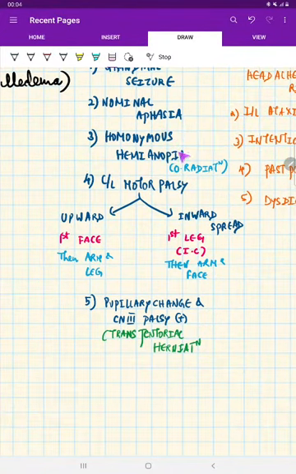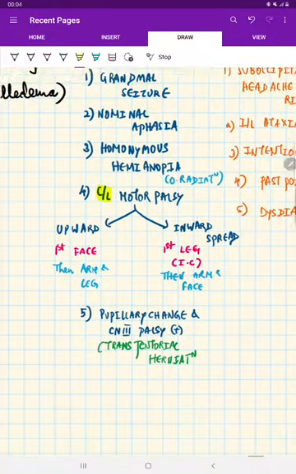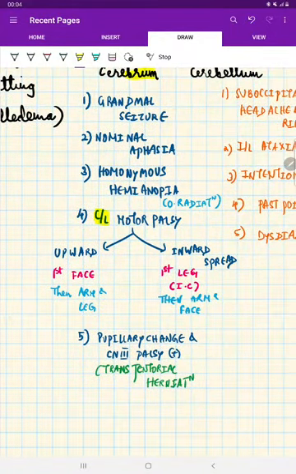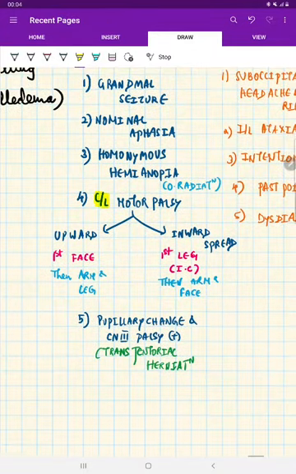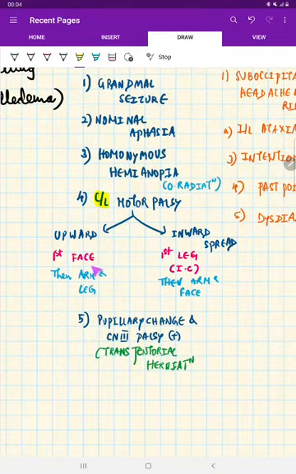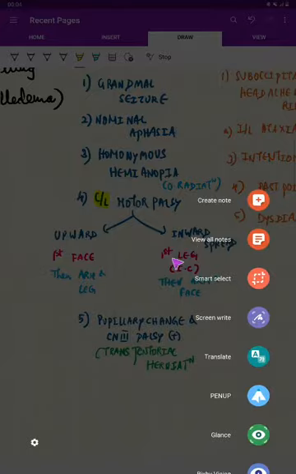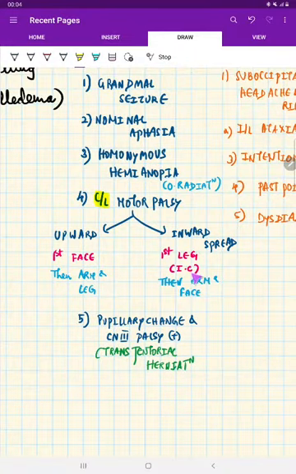So homonymous hemianopia. And then comes a contralateral motor palsy. Why is there contralateral motor palsy? Because we're dealing with the cerebrum. It means the motor fibers arise in the cortex, so these fibers are going to cross at the brain stem. So there is a contralateral motor palsy. If the infection spreads upwards, then the face is affected, or downwards, towards the leg, the internal capsule is going to get affected.